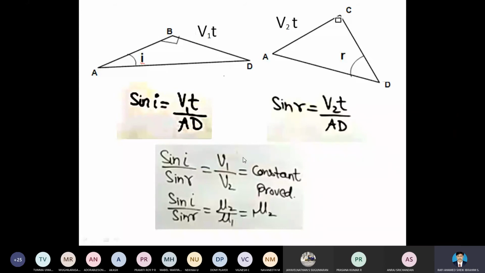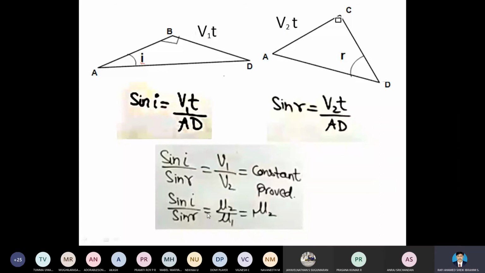According to the laws of refraction, or from Snell's law, we can write sine i by sine r is equal to V1t by V2t. On substitution, we get only this term, V1t by V2t. So the t will get cancelled. Then we get V1 by V2. This V1 by V2, according to Snell's law, is considered as mu2 by mu1.